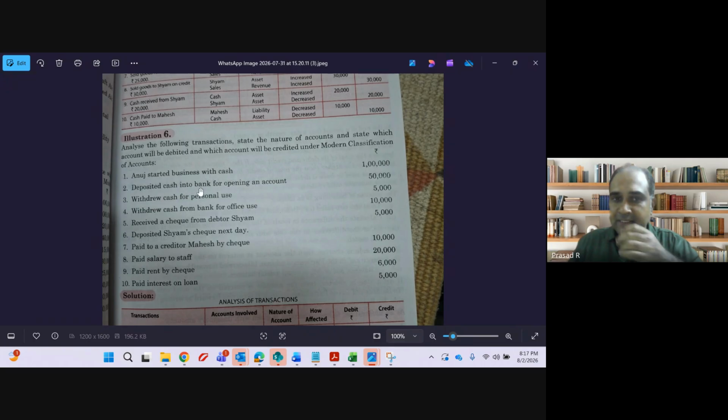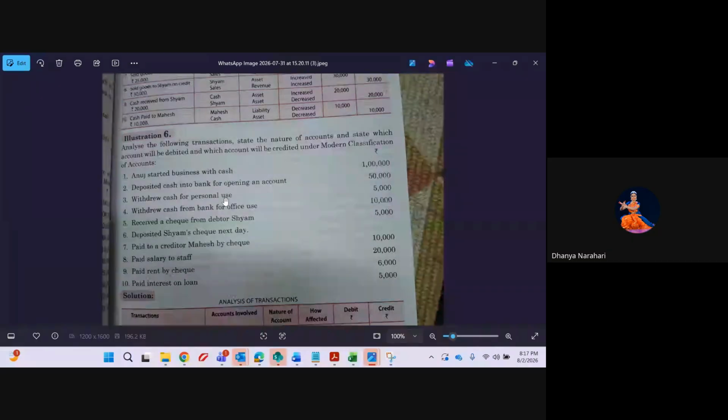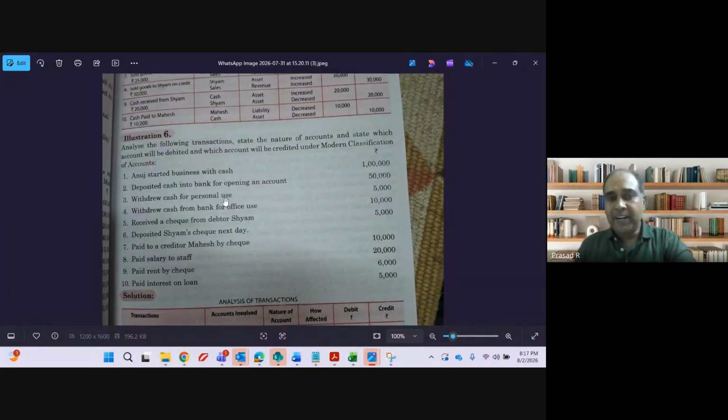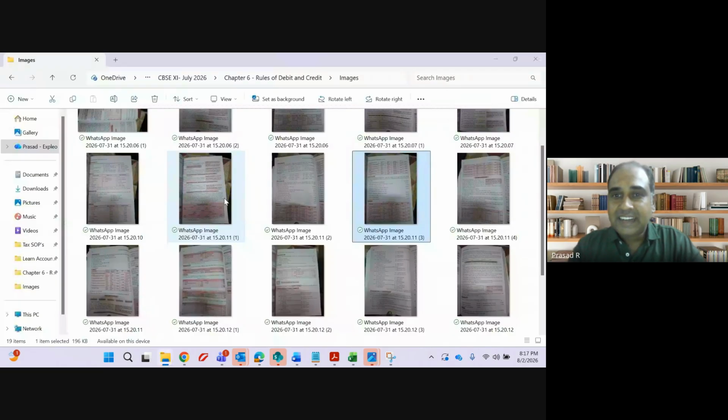Bank. The accounting entry will be bank account debit to cash account. Withdrew cash for personal use. Personal use means drawings, and drawings always indicates a decrease in capital.